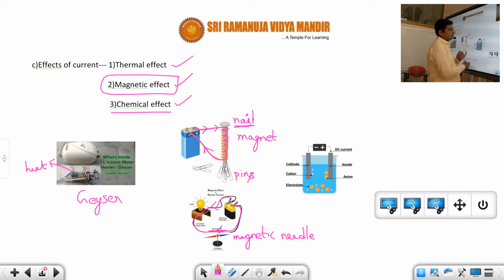All of you must be knowing, in electrochemistry, whenever we place two rods, a cathode and an anode, in an electrolytic solution and connect them to a cell, electrolysis will happen. All the cations will reach here and all the anions will reach here, and thereby they'll form cathode and anode. That means a chemical effect will be there whenever we pass current. This electrolysis is happening because of the flow of current. So this is regarding effects of current.